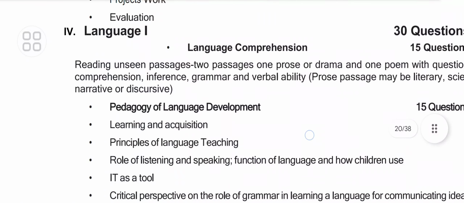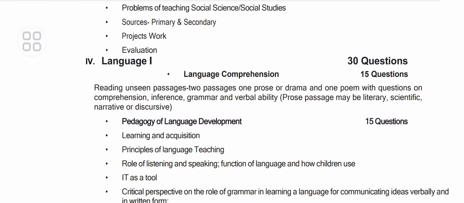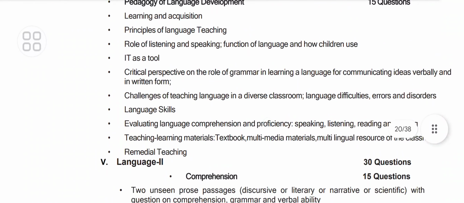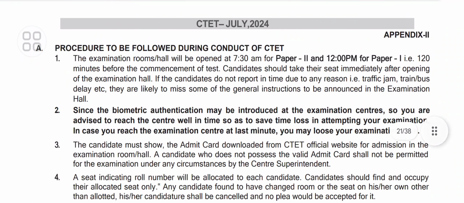And under language 1 there is language comprehension consisting of reading an unseen passage, one prose or drama and one poem with questions, pedagogy of language development, learning and acquisition, principles of language teaching, role of listening and speaking, IT as a tool, critical perspective on the role of grammar in learning. Language 2 is comprehension, 2 unseen prose passages. So this is the whole syllabus.